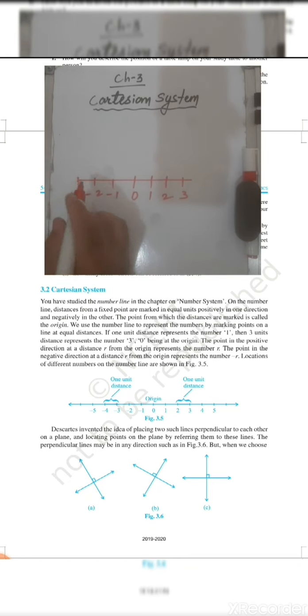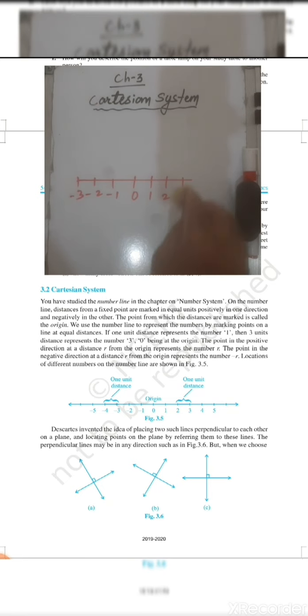He took the same concept and arranged two number lines in such a way that one is horizontal and one is vertical, and the zero central point of each coincides with the other. Based on this he derived the concept of the coordinate system.